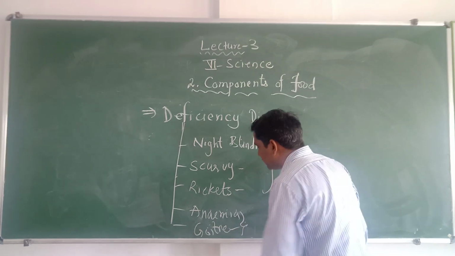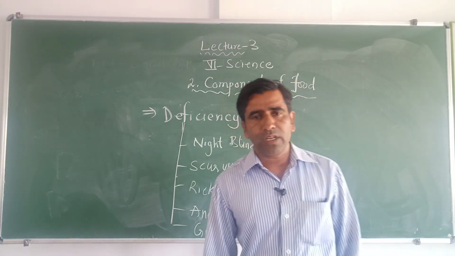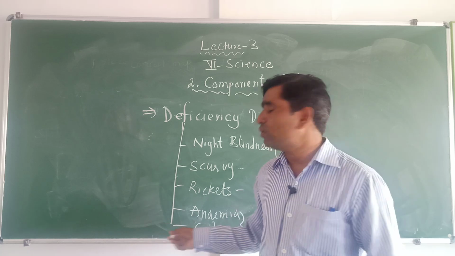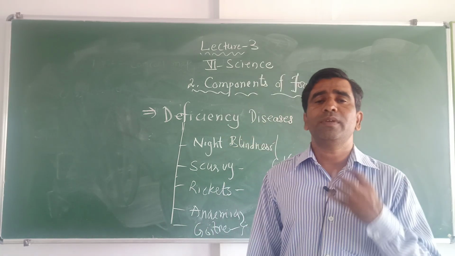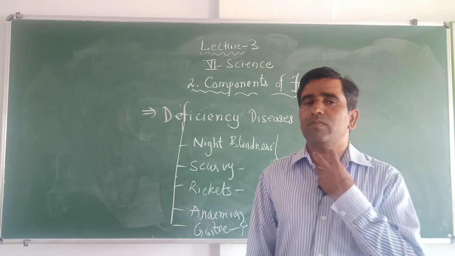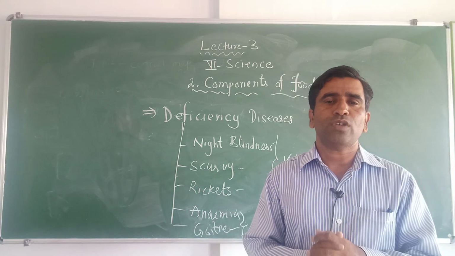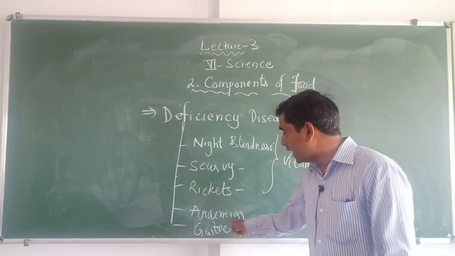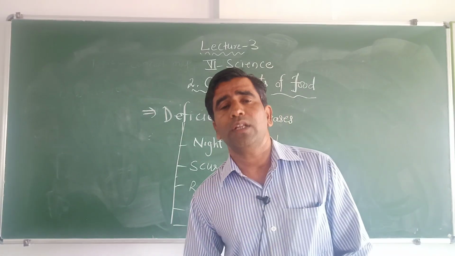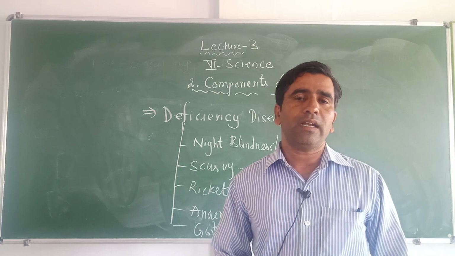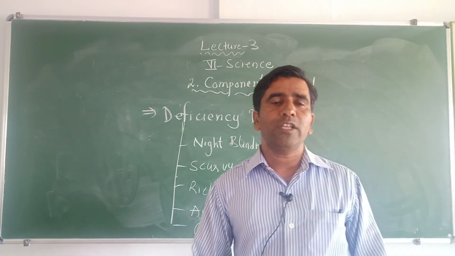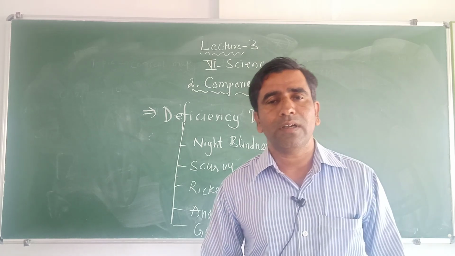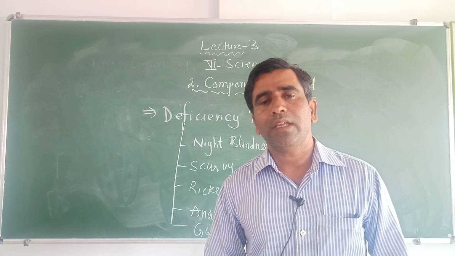The last disease of our topic is goiter, which is caused by the deficiency of iodine in the diet. If a person lacks iodine or iodized salt, he is going to suffer from the disease called goiter, where there will be swelling in the neck. The neck will swell, so that a huge mass will grow below the face, and the person who suffers from goiter should take iodized salt in the food. Goiter is generally found in people who stay in high mountainous areas, because there will be a lack of salt or iodine where they stay.